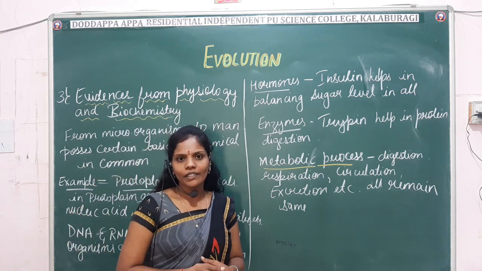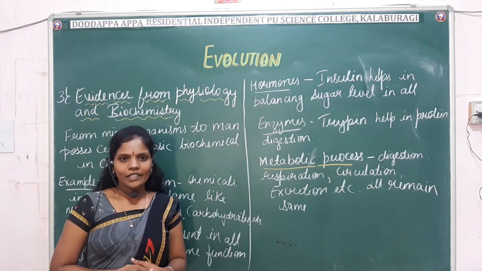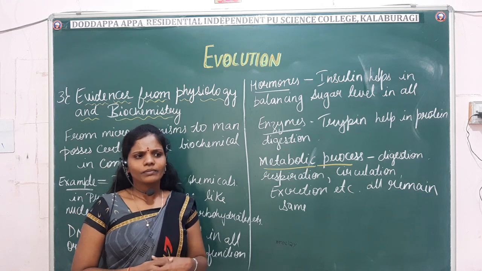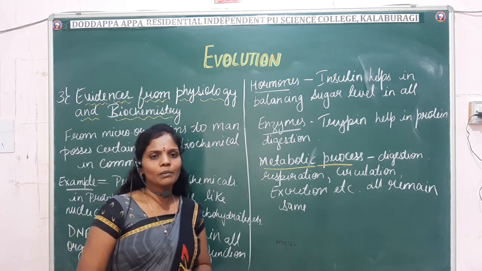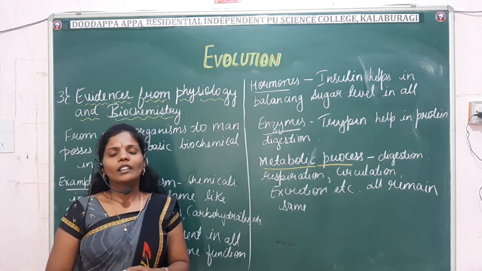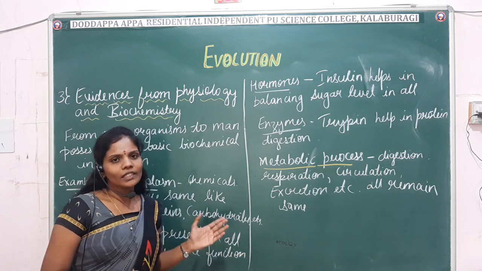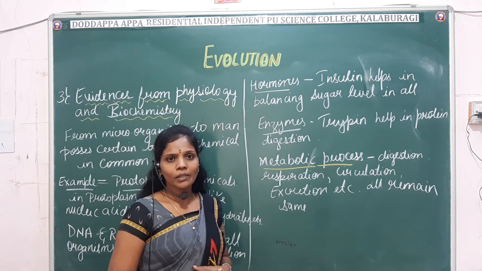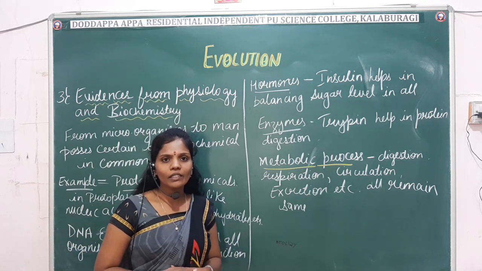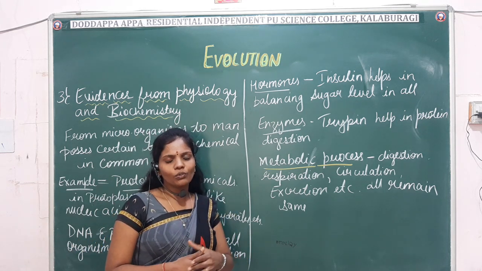The second evidence we studied is the evidence from embryology. What do you mean by embryology? Embryology is the development of an organism from egg to adult. What changes take place? How does life begin? As you already know, life begins from the cell, that is the zygote.